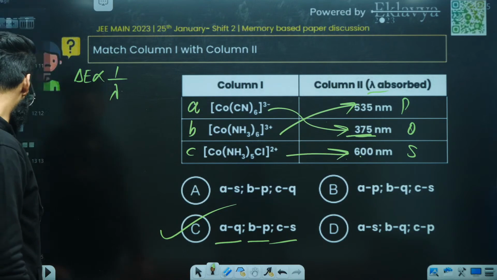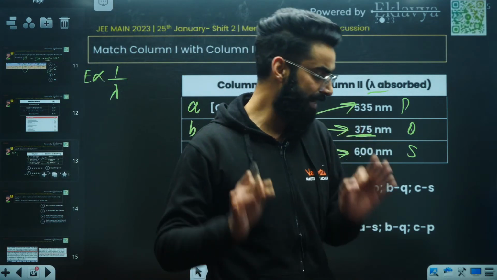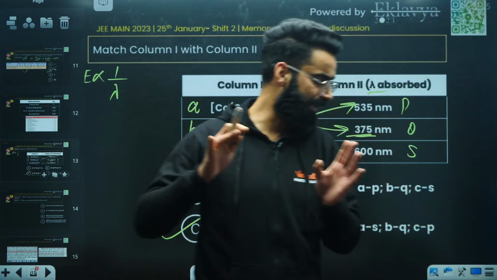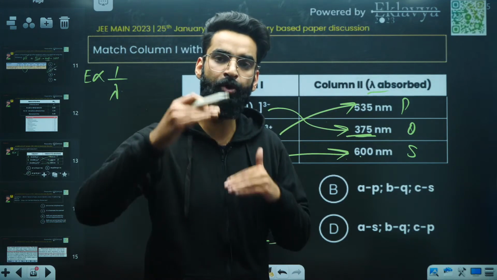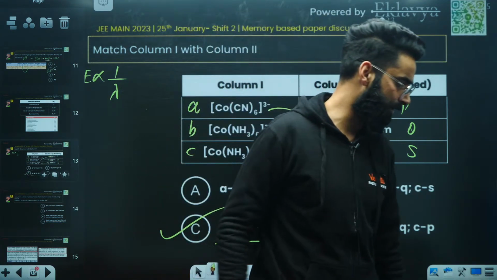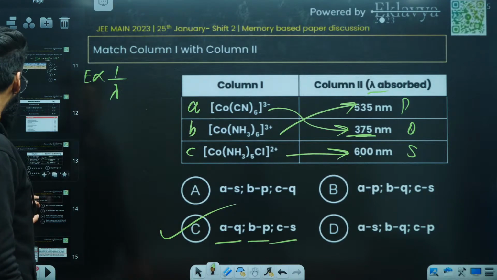I hope this sort of question you can solve from now onwards. In simple words, stronger the ligand, more the splitting, more the energy gap, lesser the wavelength. That's all. Perfecto? All right, people, moving on to one more question.